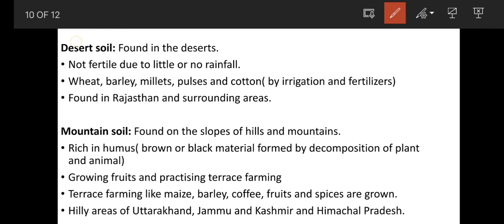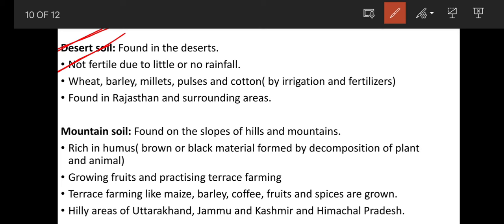Next, desert soil. What do you mean by desert soil? The soil which is found in the deserts is known as desert soil. This type of soil is not fertile, which means the quality of the soil is not good.